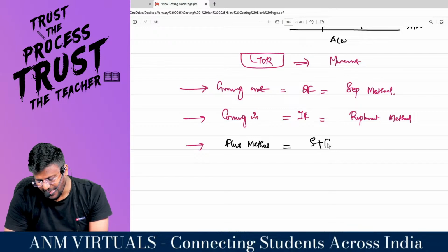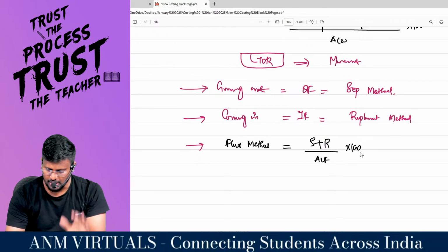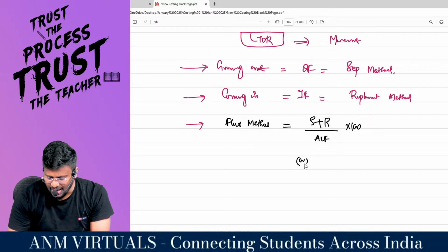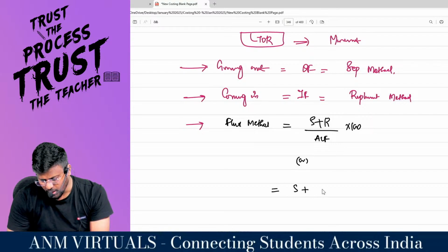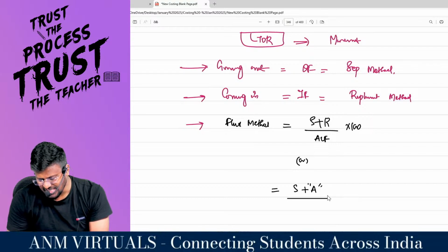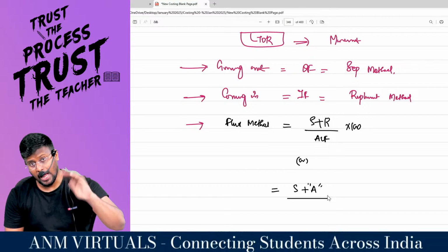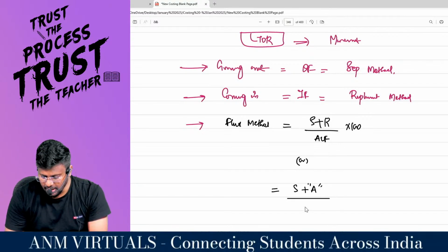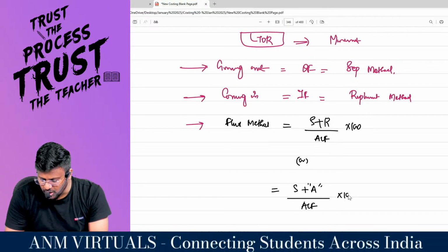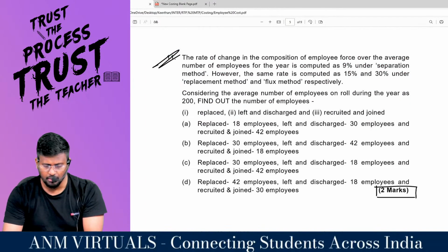Separation plus replacement divided by average labor force into 100. That means out plus in divided by average into 100. Or I can have a different stand: out plus accessions. Accessions means those who come in because of the replacement and also new job opportunities, divided by average labor force into 100. Comfortable? Now with this background, I'm going into the question.